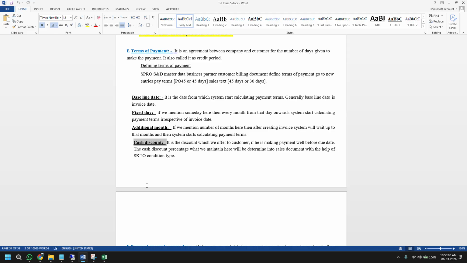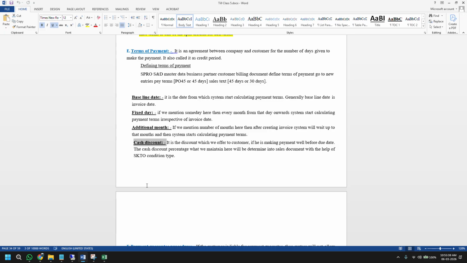So see how it will work. Sales order will be of 100 rupees, delivery will be made, invoice will be made, the billing will be made. Billing will be made for 100 only. Let's say today I am billing it on 6th of March. So in the 6th of March billing invoice, that amount will be 100 only. Cash discount will be taken care of by the finance team when the customer will actually pay.